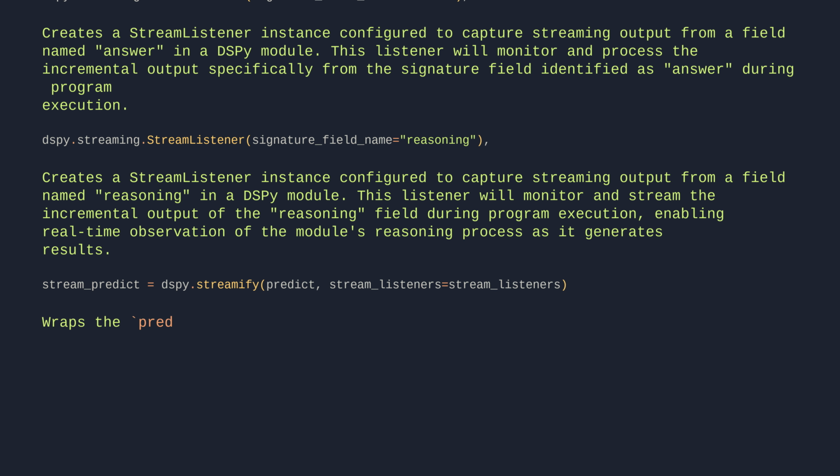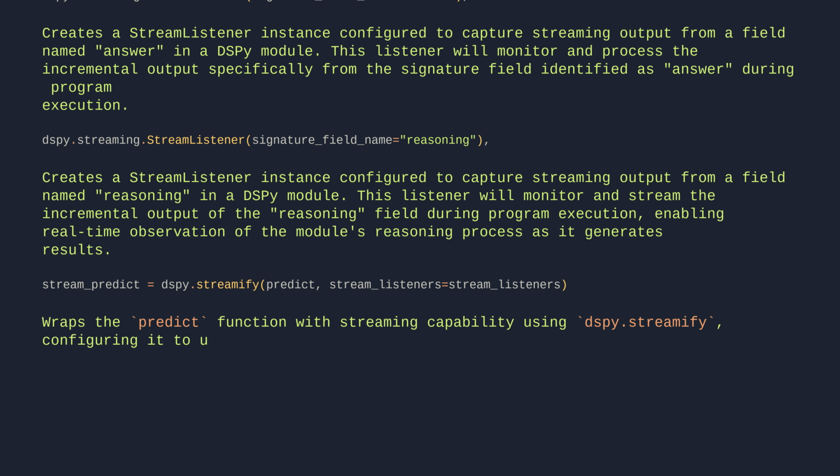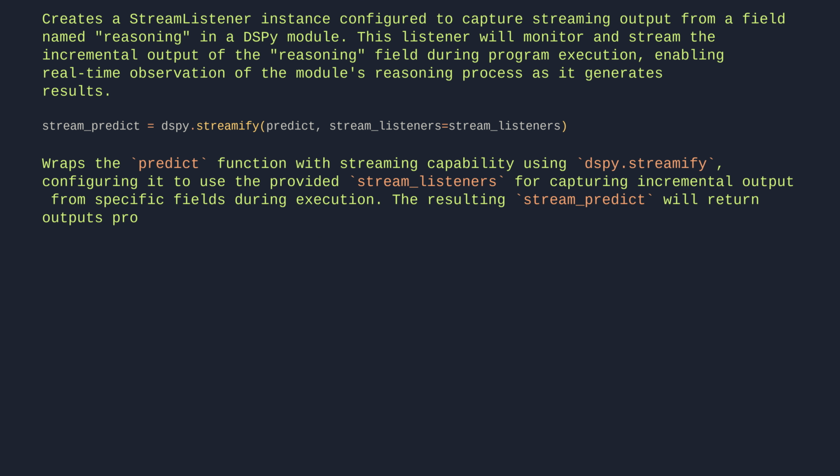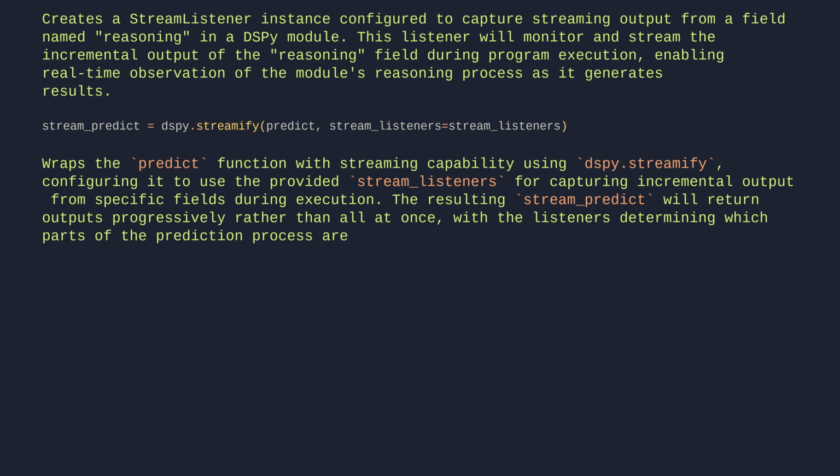Wraps the predict function with streaming capability using DSPy StreamIfy, configuring it to use the provided StreamListeners for capturing incremental output from specific fields during execution. The resulting StreamPredict will return outputs progressively rather than all at once, with the listeners determining which parts of the prediction process are streamed to the user.